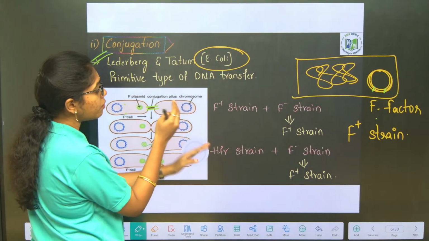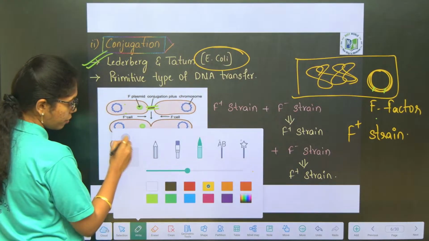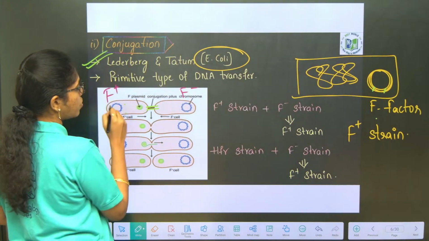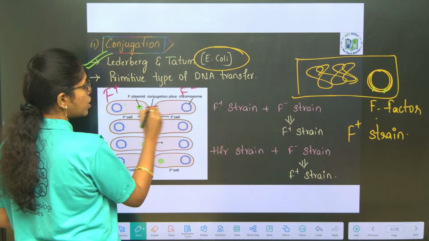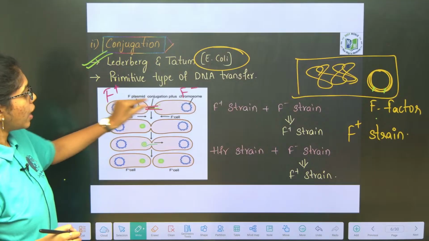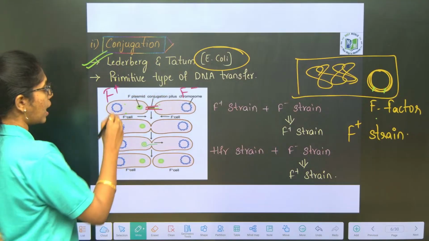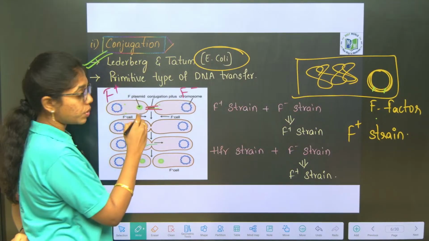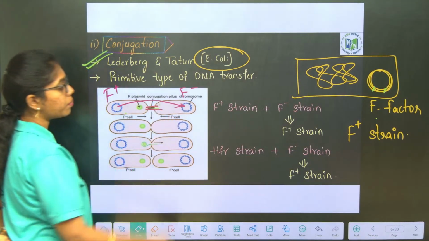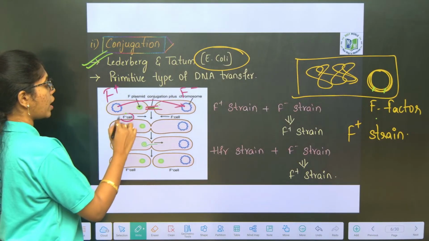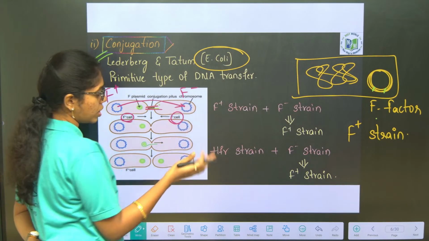Bacteria which don't have the F factor are termed F minus strain. A conjugation tube, or sex pili, forms between the F plus strain and the F minus strain, and that is how the F factor is transferred. At the end, both daughter strains are F plus.